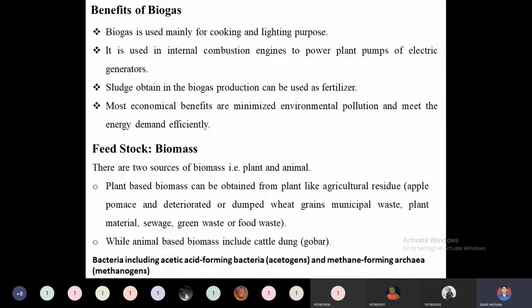These combustion engines need certain modifications in order to handle biogas, because biogas has a low calorific value compared to conventional fuels. So in order to adjust to that calorific value, we need certain small modifications, so that the engine can operate based on biogas. Nowadays we can see many cars are there.